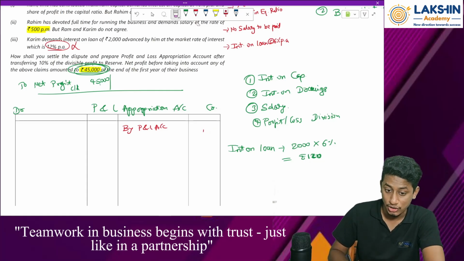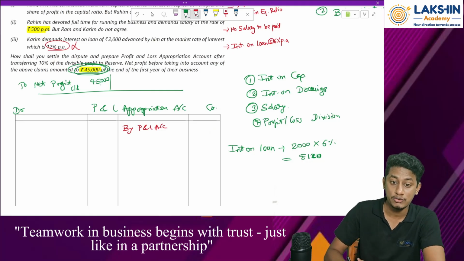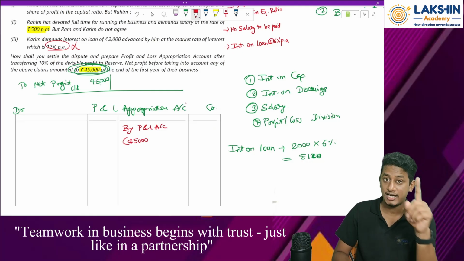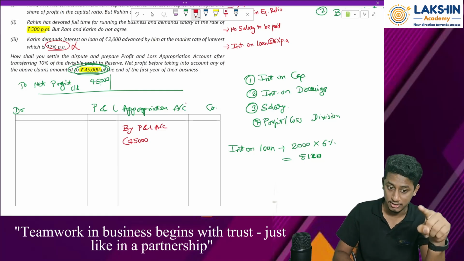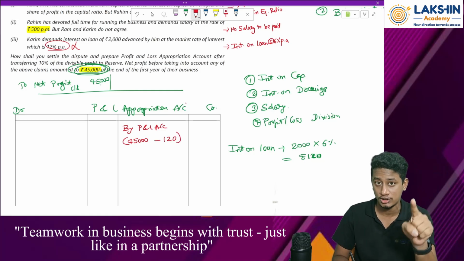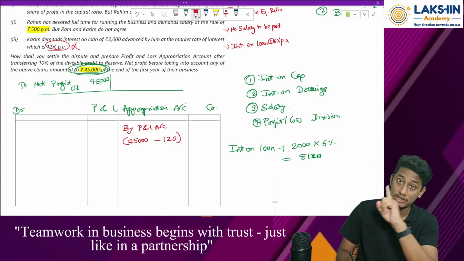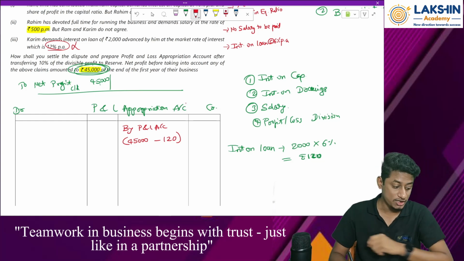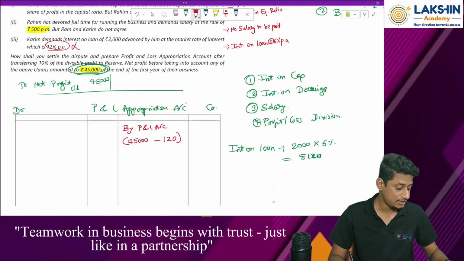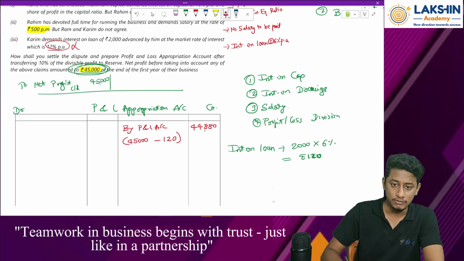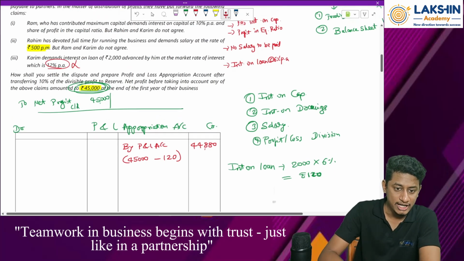So I should not take 45,000 directly. I should do this: 45,000 profit, carried forward from the P&L account, minus 120, the interest on loan, which should be charged to the P&L account and not to the P&L appropriation account. So the net profit over here is 45,000 minus 120, that is 44,880.